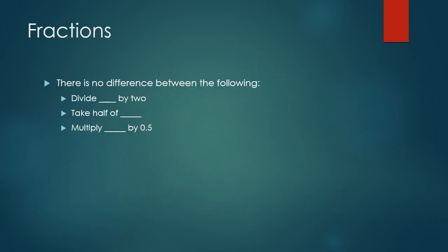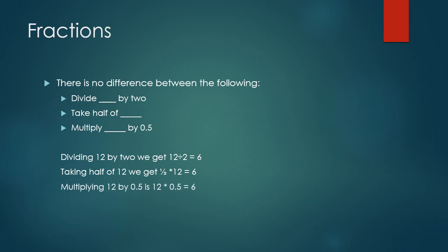Well, when we're talking about fractions, there is no difference between the following: divide blank by 2, or take half of blank, or multiply blank by 0.5. So dividing 12 by 2, we get 12 divided by 2, which equals 6. Taking half of 12, we get 1/2 of 12, or 1/2 times 12, that equals 6. Multiplying 12 by 0.5 is 12 times 0.5, which equals 6. So you can see all three of those phrases mean exactly the same thing mathematically.